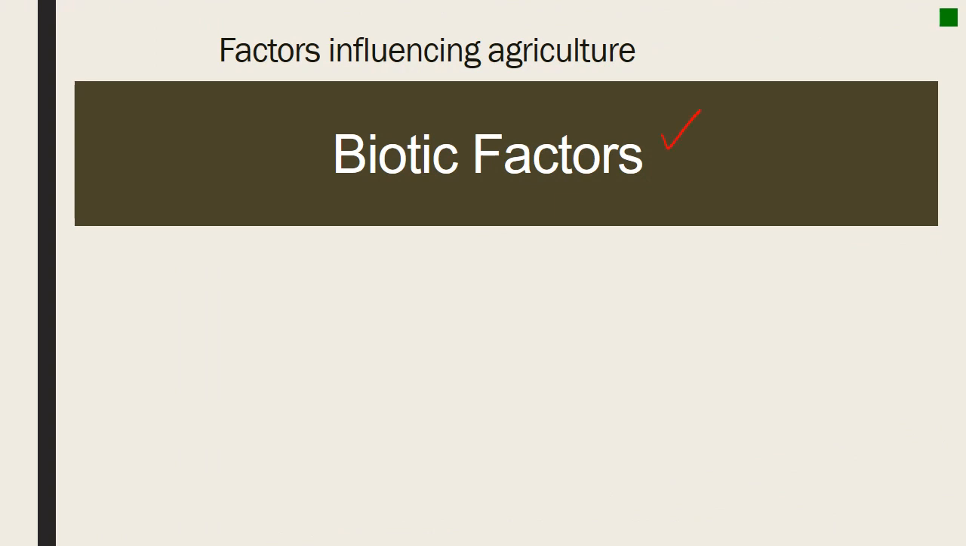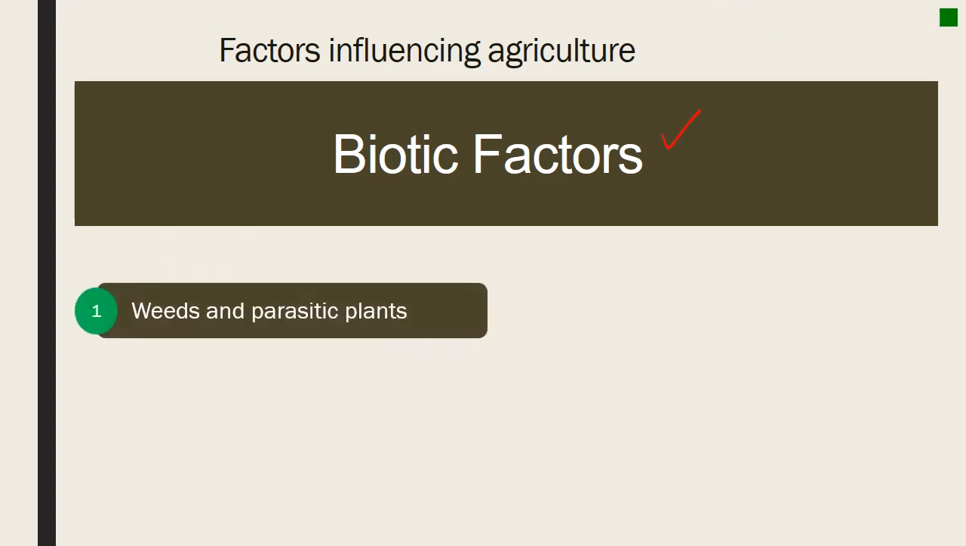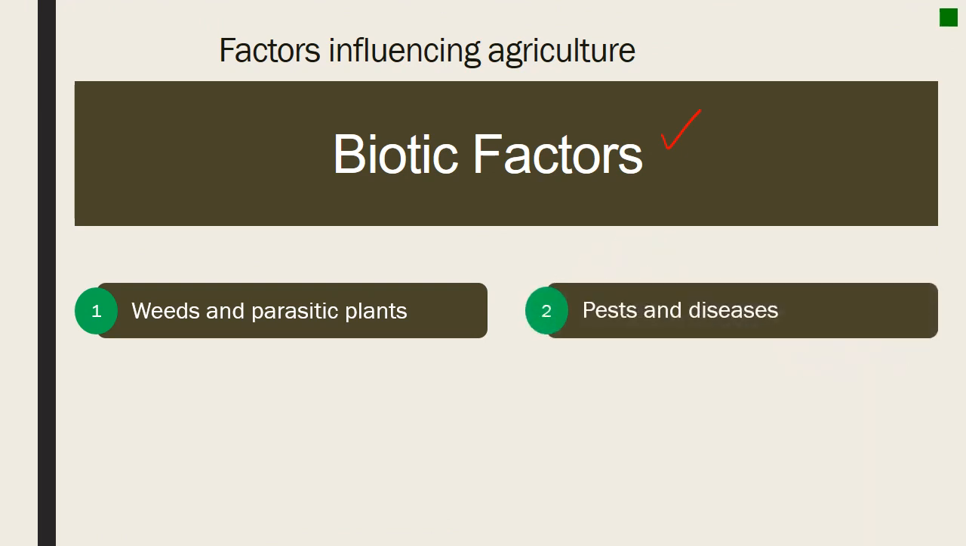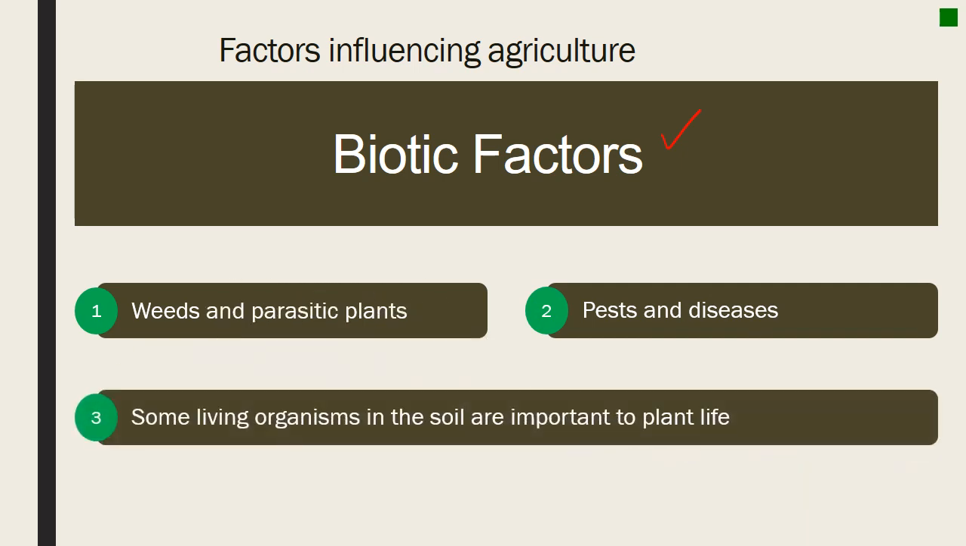Next, we have biotic factors, and these include weeds and parasitic plants which influence the amount of output from the farms. We also have pests and diseases which affect plants and even animals, reducing the yields from these particular plants and animals. We also have some living organisms in the soil which are important to plant life.